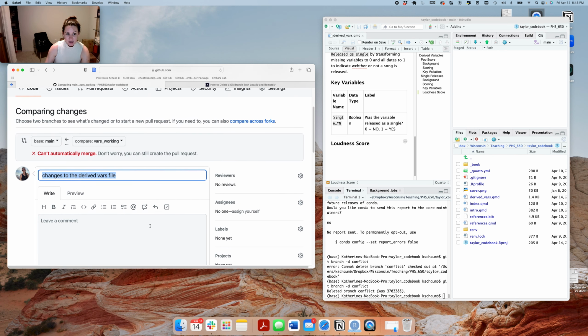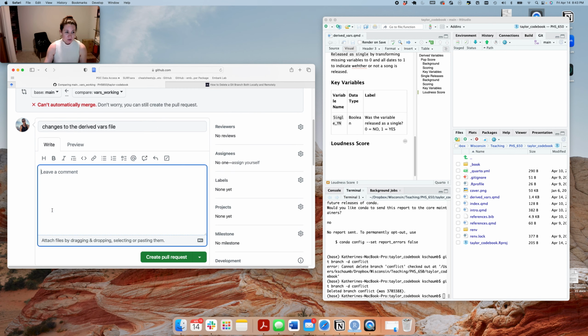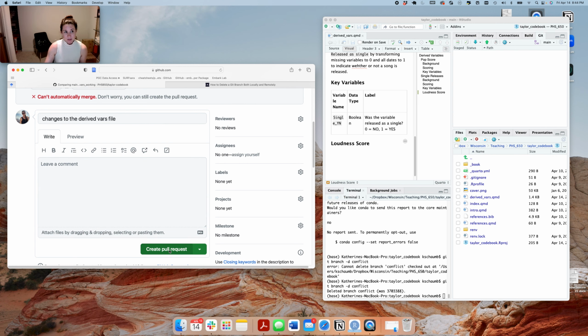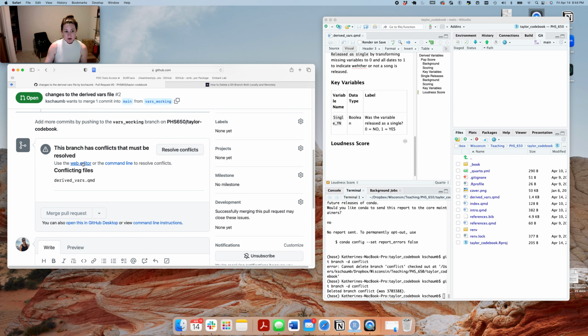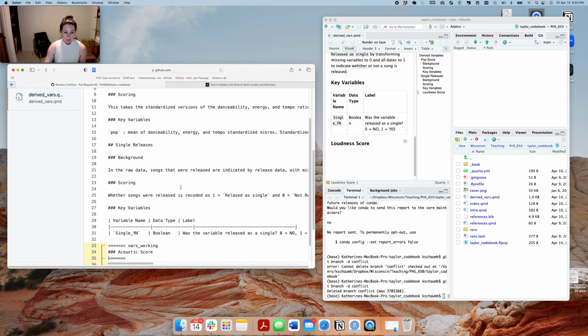So now we are getting that we cannot automatically merge. And that is because I made changes to that same file in the main branch that I made changes to in the variables working branch, and now those two files are in conflict with one another. So let's figure out how to do this. I'm going to go ahead and try to create that pull request, but then we're going to have to do something a little bit more in-depth in order to resolve the conflict. So it says it has conflicts that must be resolved. I can do this on the web editor or on the command line. So let's go into the resolve conflicts and see what happens.